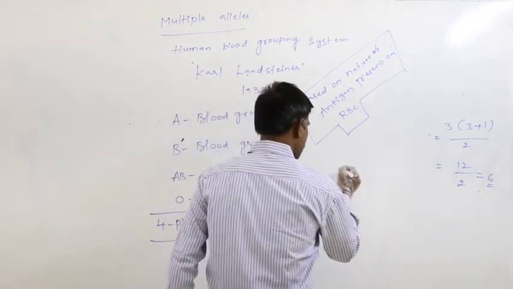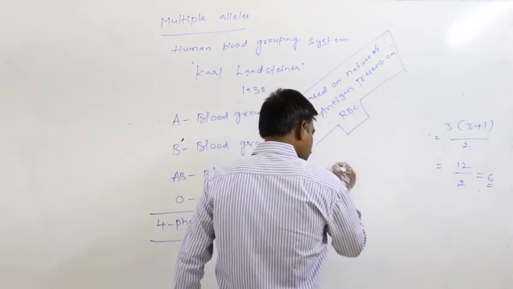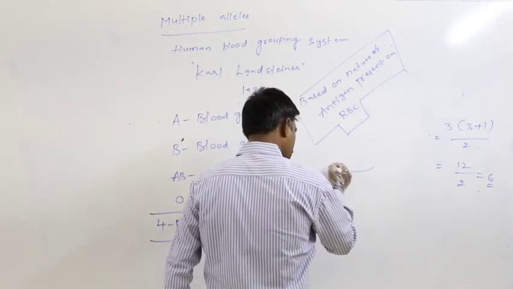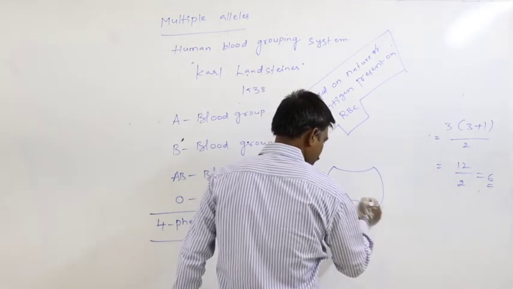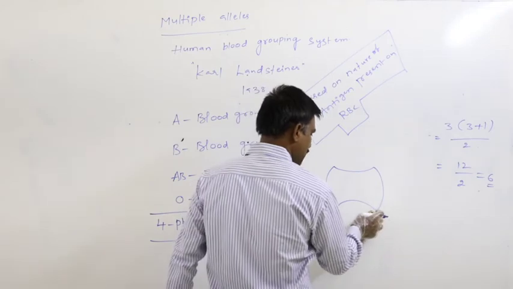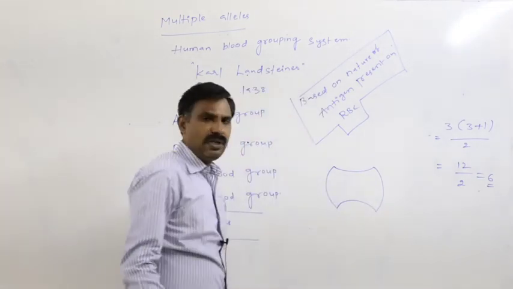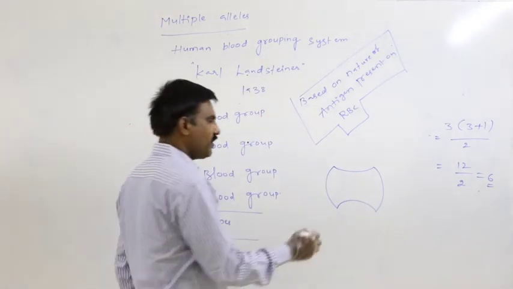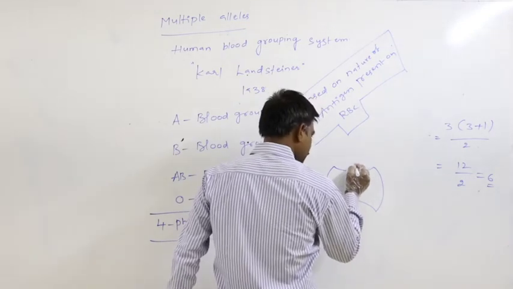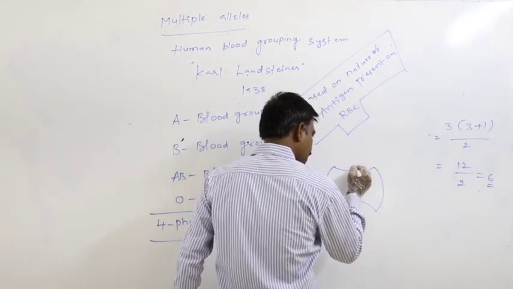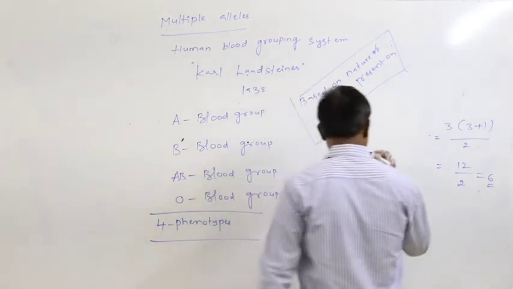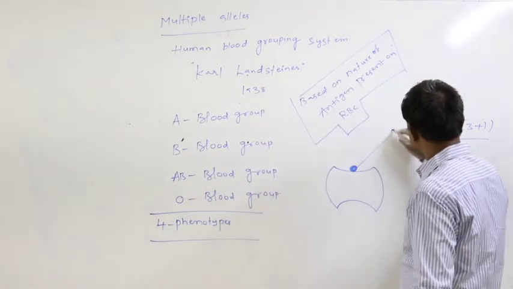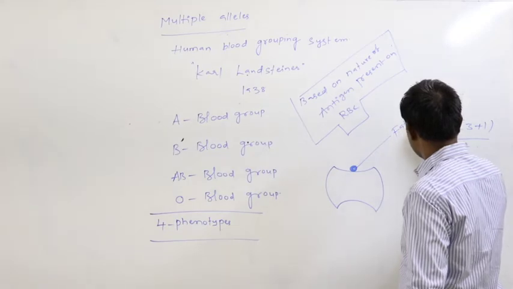Just assume this is the RBC of a person. On the surface of the RBC, this is one lipid layer. This is the fatty acid.